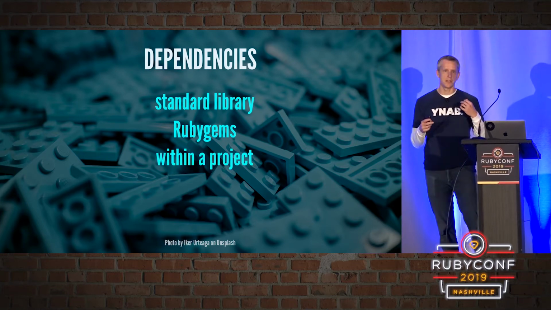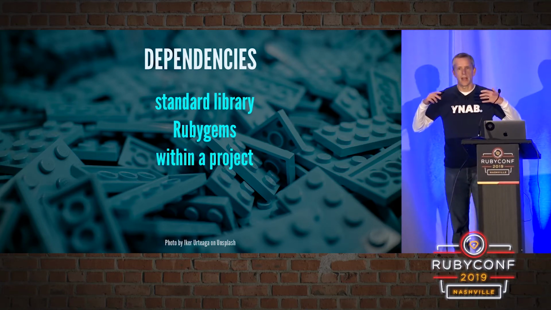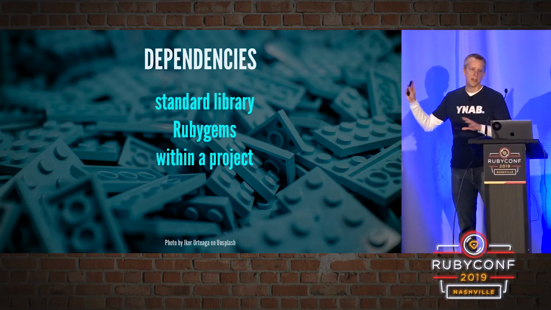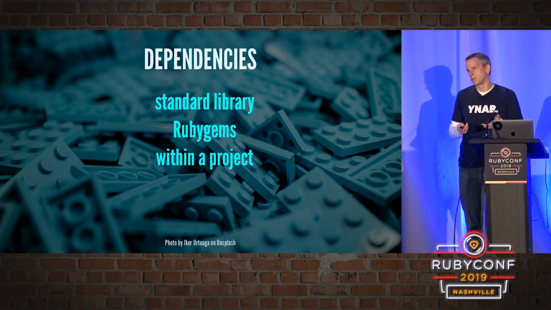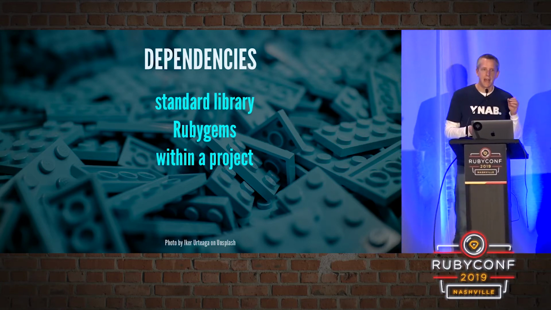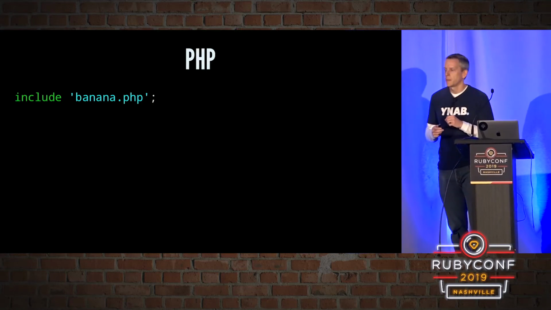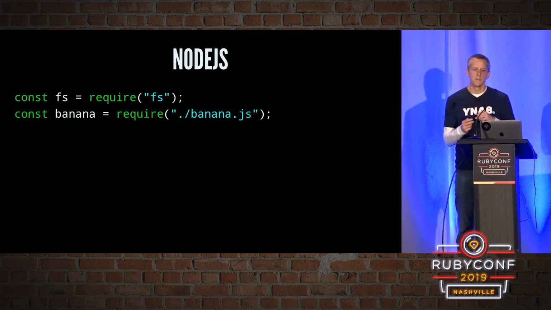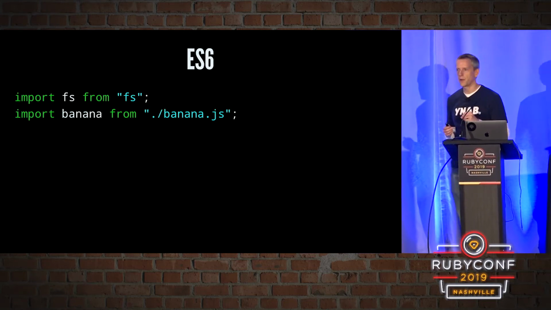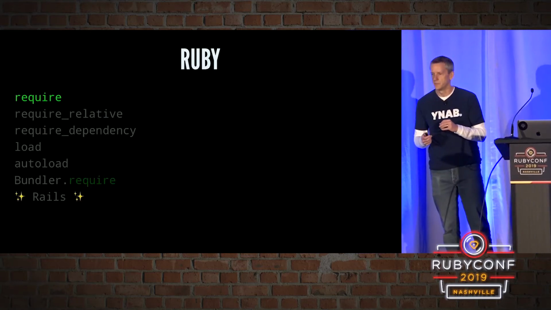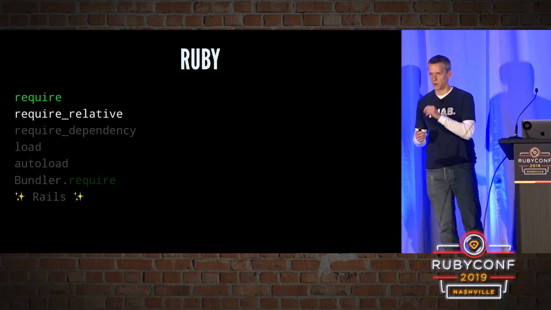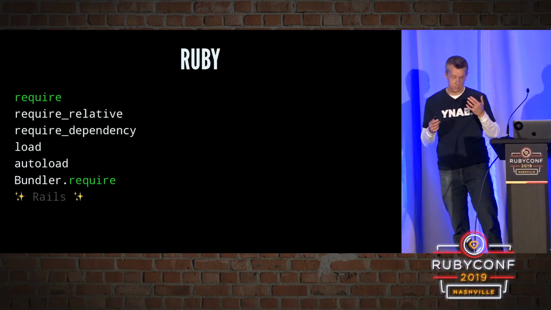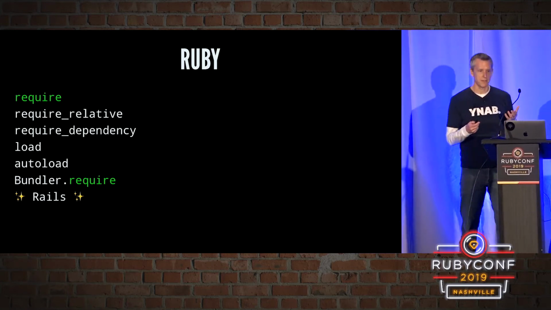Finally, we've got code that exists within our own projects. Obviously, for anything of size, we don't want to put all of our code in one file. We want to split it up. We want to put it into modules and subdirectories and do all that stuff, but we need to glue those files together. And every language has a way of doing this. PHP has include, Node.js has require, ES6 does the same thing with import, and of course in Ruby we have require, and require_relative, and require_dependency, and load, and autoload, and Bundler, and then of course Rails, where everything just happens magically and you don't actually have to require anything.